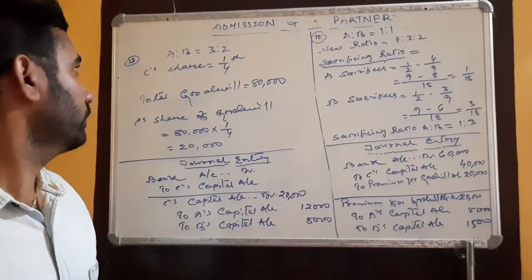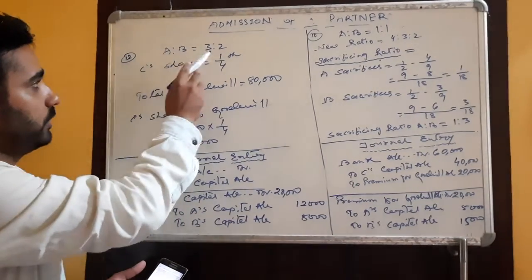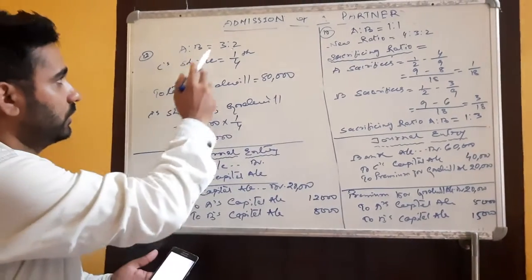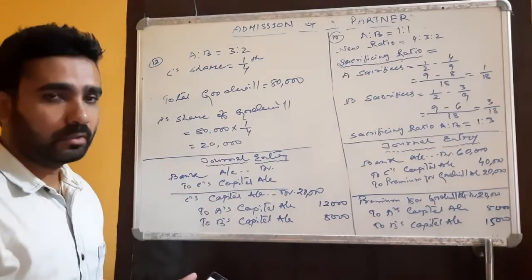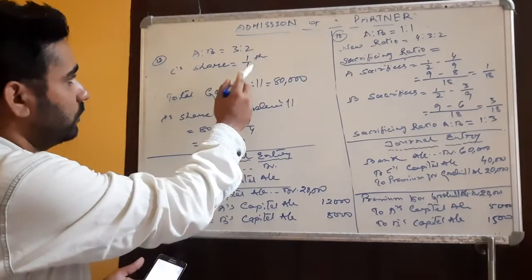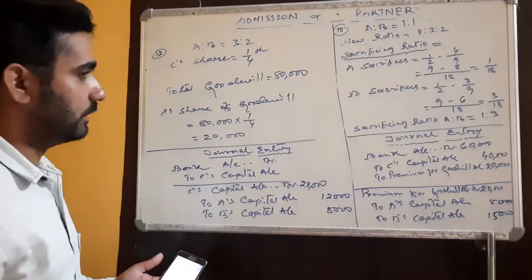Here I have taken a question where A and B are sharing profits in the ratio of 3:2. They are admitting C as a new partner for 1/4 share, and the total goodwill of the firm is given as 80,000.